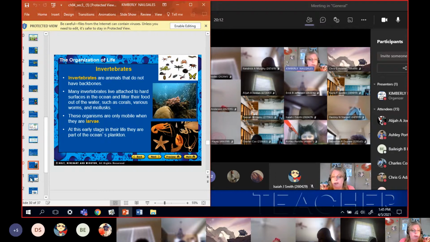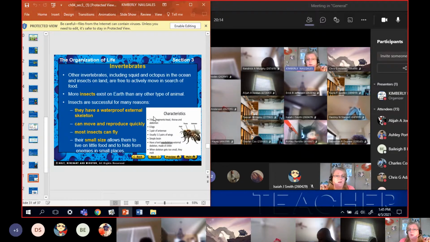The biggest group of all of the invertebrates are the insects. The insects have a waterproof external skeleton. They have their bones on the outside. That's why bugs go crunch when you step on them. Their skeletons are on the outside. They move and reproduce quickly. Most of them can fly, and their small size means that they don't need a lot of food, and they can hide in tiny places.